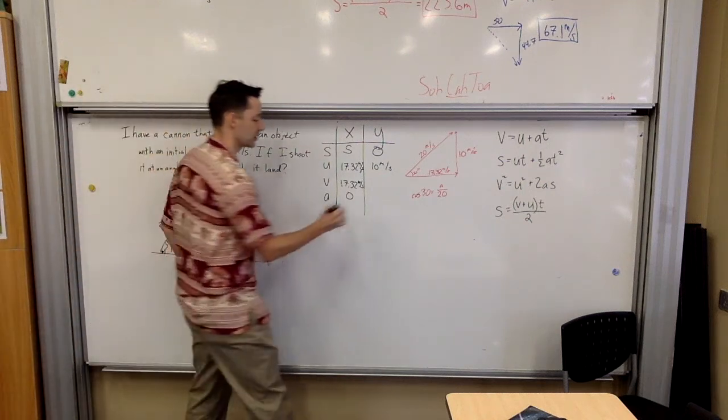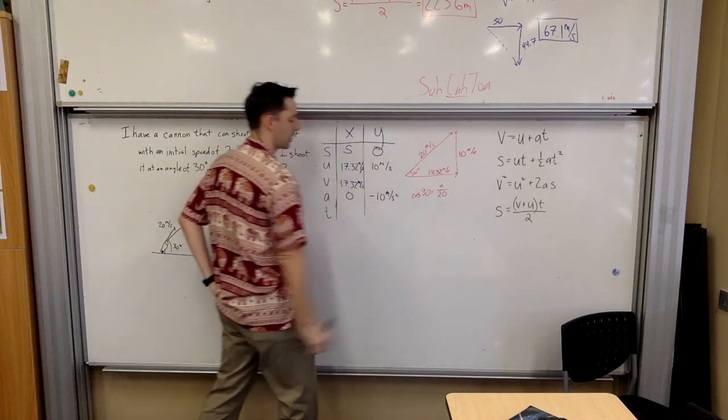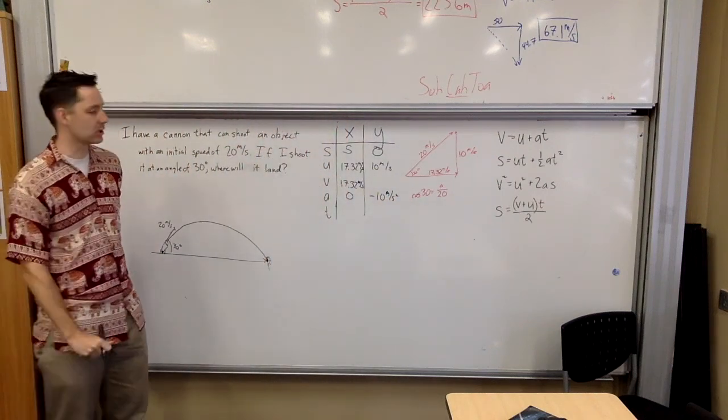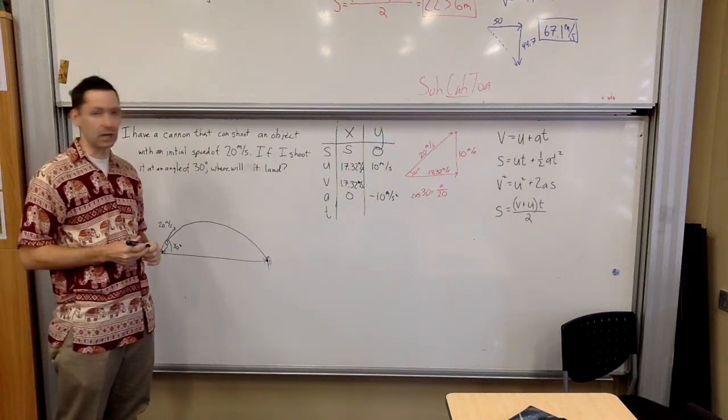The acceleration, of course, is negative 9.81. I'm going to do negative 10 meters per second squared just to simplify my calculations on the board. I'll be able to do things a little bit quicker. And of course, again, I don't have the time.